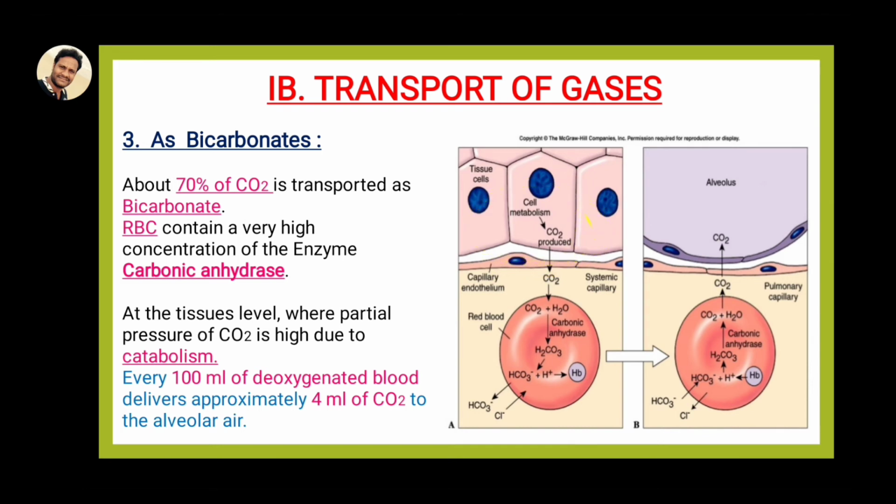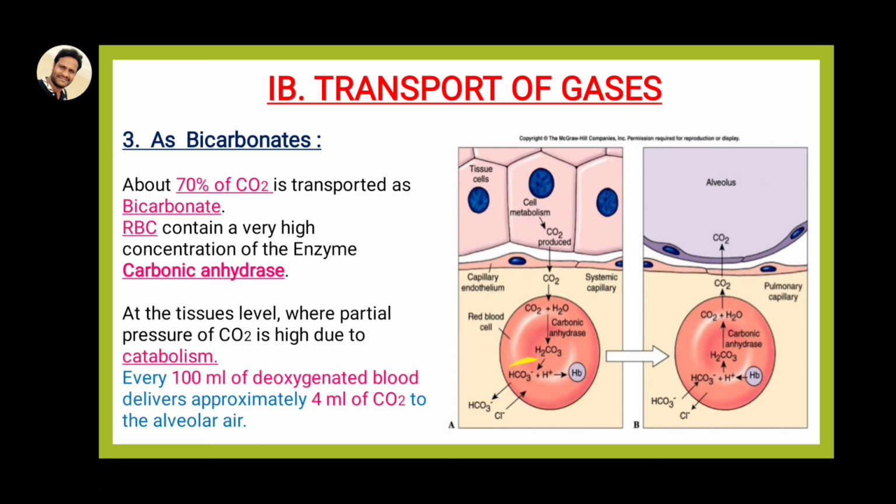So that's why the hemoglobin directly combines with that carbon dioxide in the RBC. Here we have one enzyme present in a maximum, high concentration, called carbonic anhydrase. Carbon dioxide combines with water molecules in the presence of carbonic anhydrase, forming carbonic acid, H2CO3. And this H2CO3, at the capillaries or blood vessels level, dissociates into HCO3 minus and H plus ions.